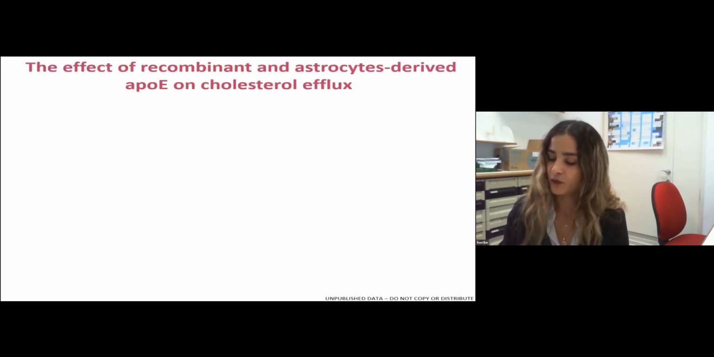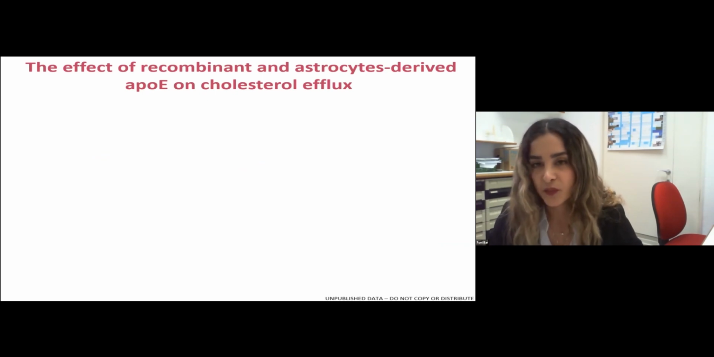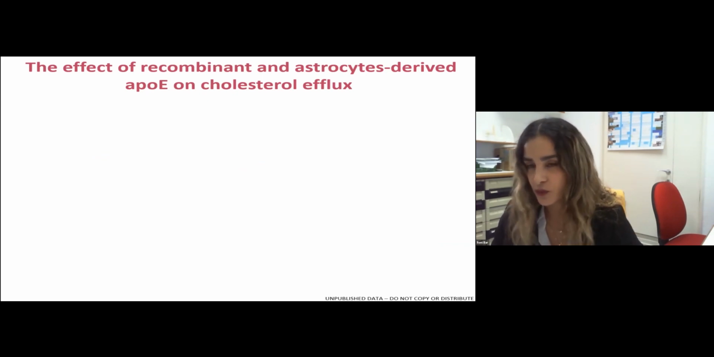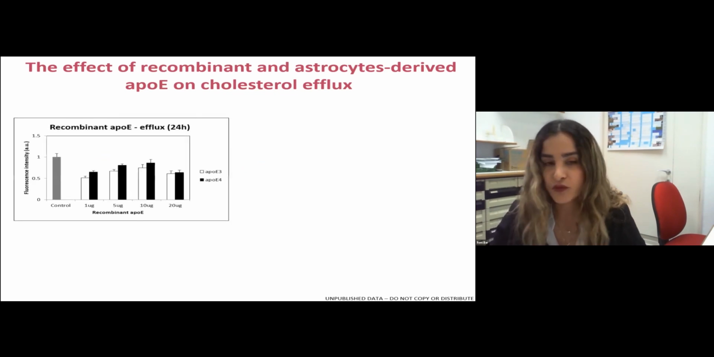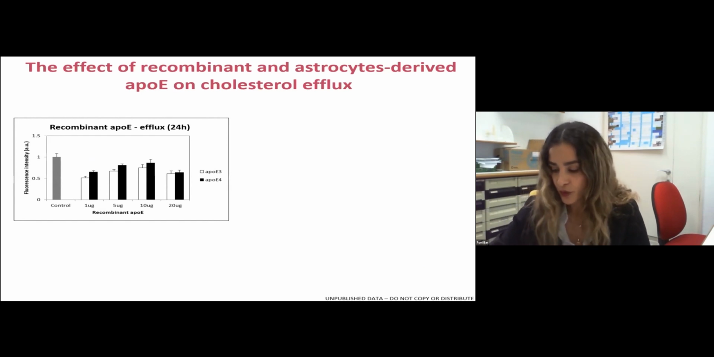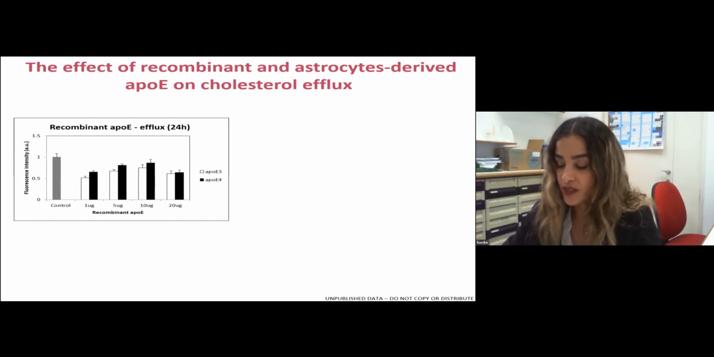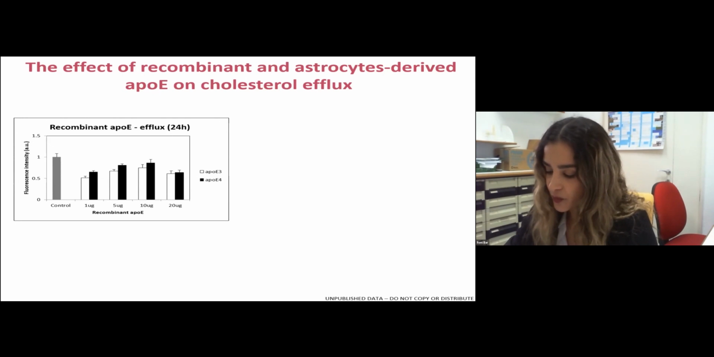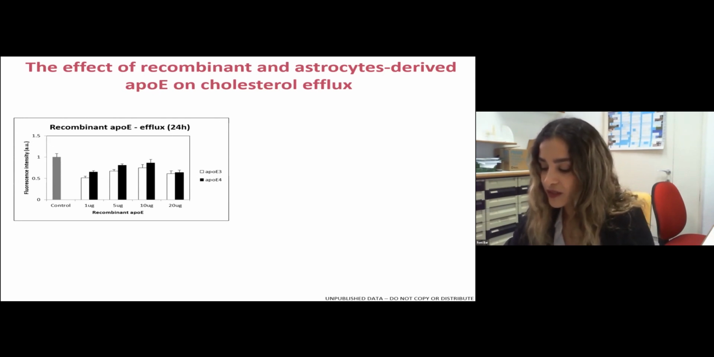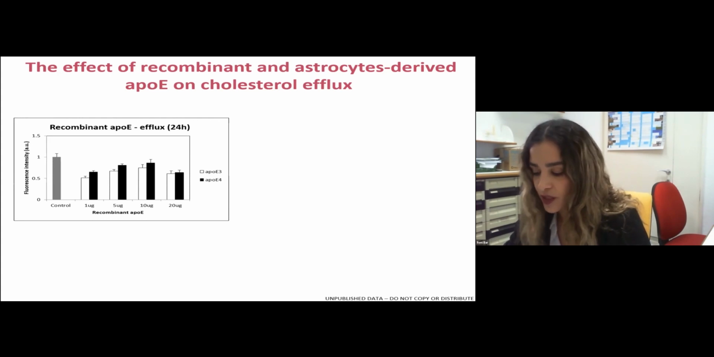Okay, so in order to investigate the effects of ApoE3 and ApoE4 on cholesterol release, we first used recombinant ApoE in rising dosages of 1 till 20 micrograms per ml. The control represents efflux medium with no acceptors, and the results are normalized to the control group. So in recombinant ApoE at dosages 1 till 20 micrograms per ml, we did not observe differences between ApoE isoforms in the control group,